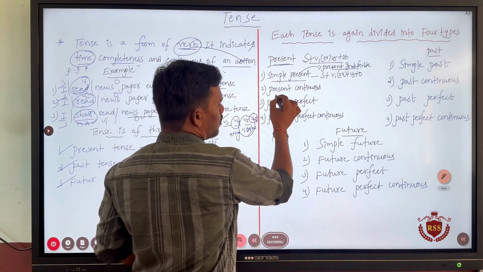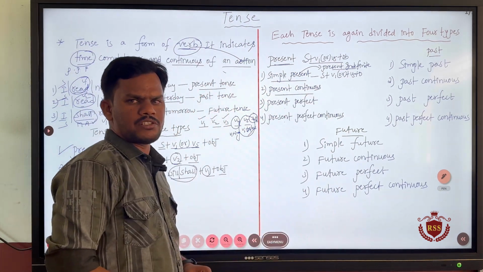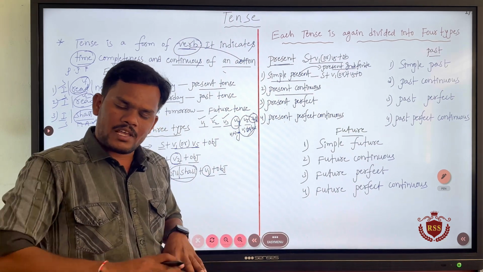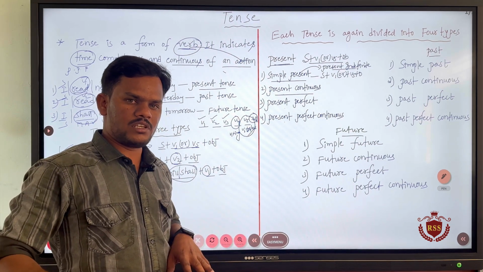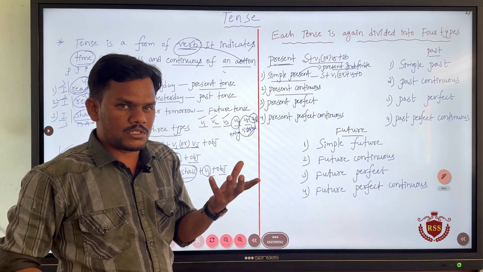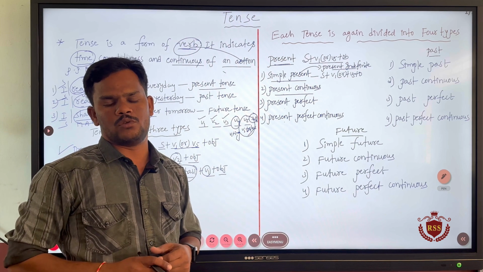Next, coming to present continuous. Present continuous in the sense present now, continuous, which is happening. When an action is happening before our eyes continuously, then it is said to be present continuous.